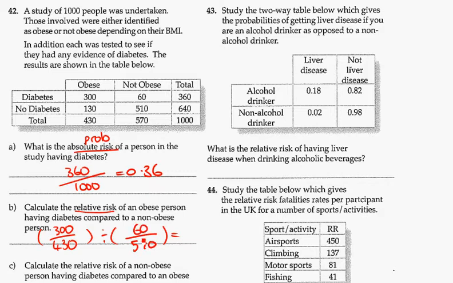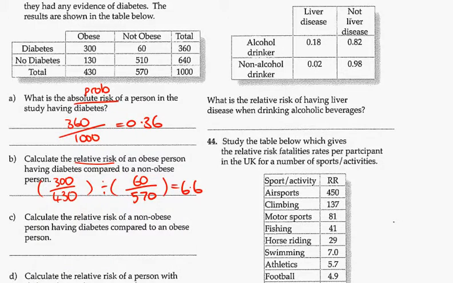So working that out, we get 6.6. So 6.6 times more likely of having diabetes if you're obese compared to not obese.